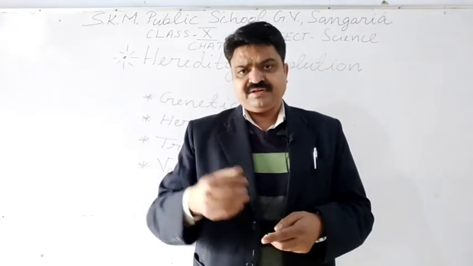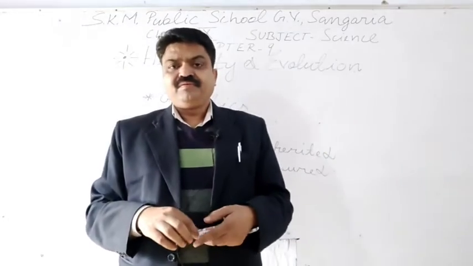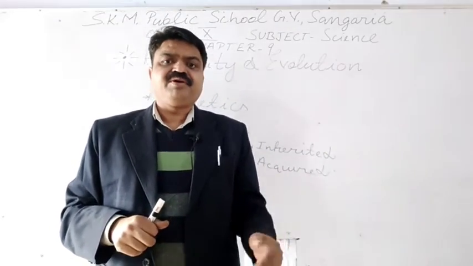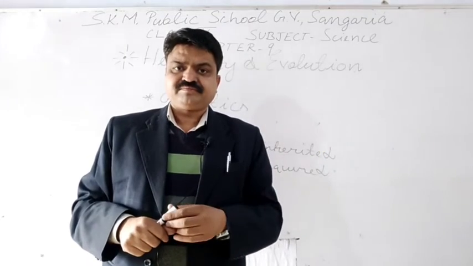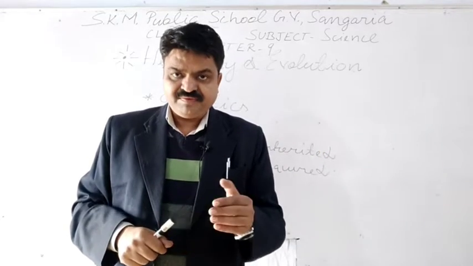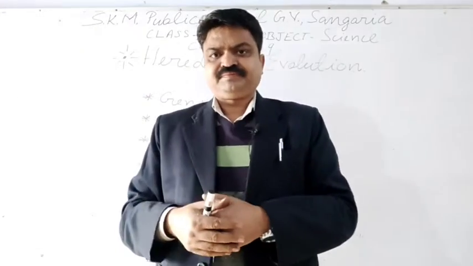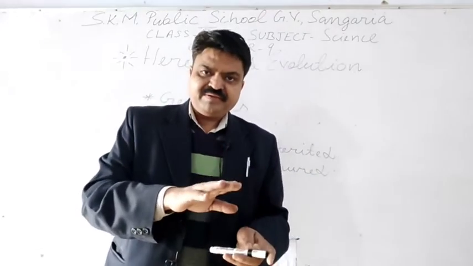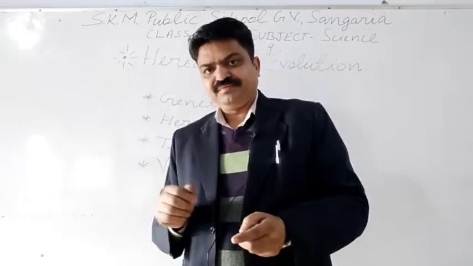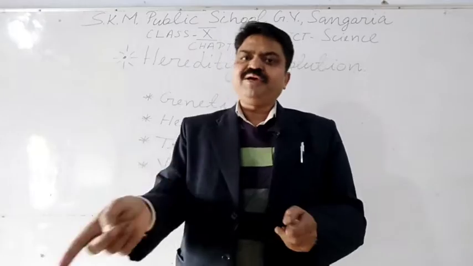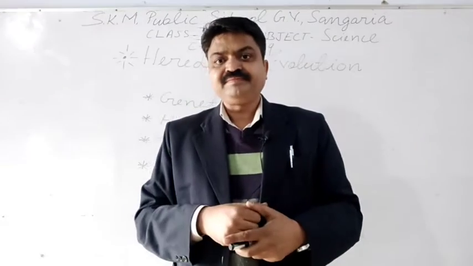Like now you are studying, and due to that study you are different from your brothers and sisters. If you compare with them in the study, they may be more intelligent than you, or you may be more intelligent than them.